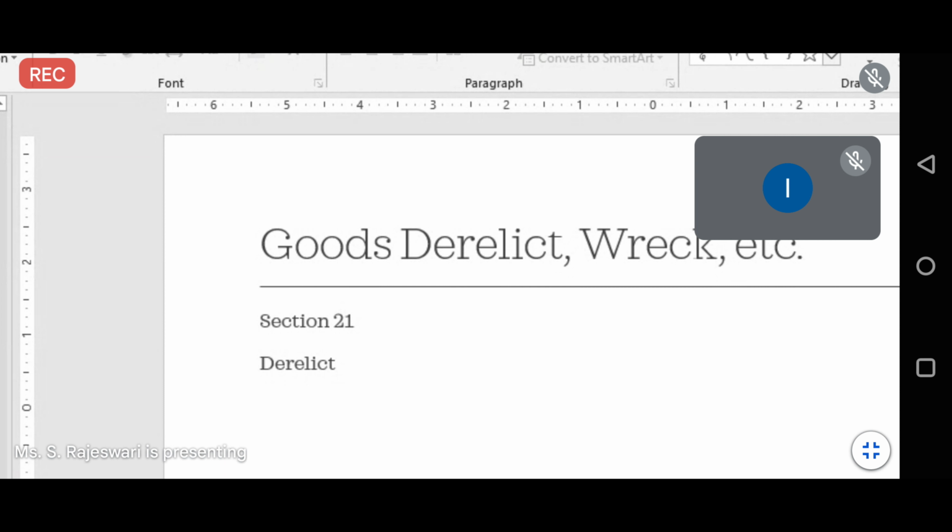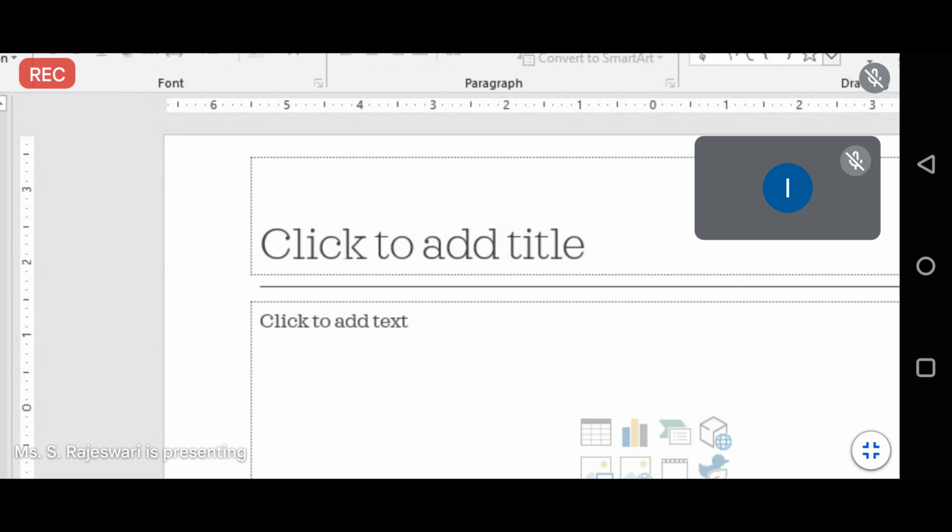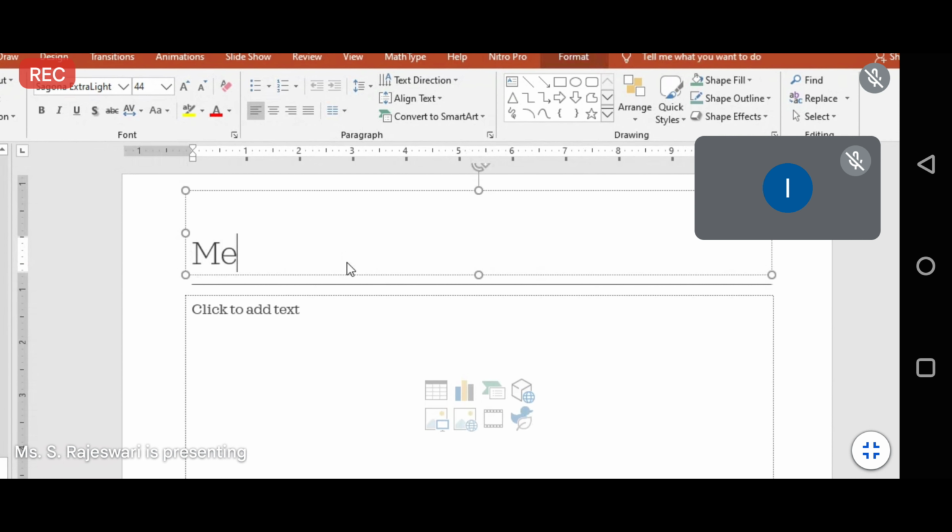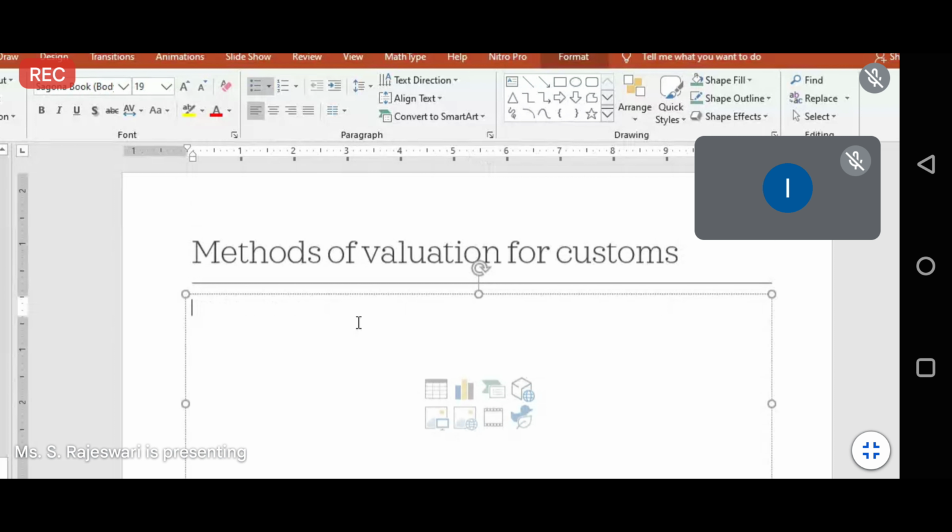Next, we will see the method of valuation for customs. Basically, the customs duties will be valued based on the GATT valuation code. So what is meant by GATT?